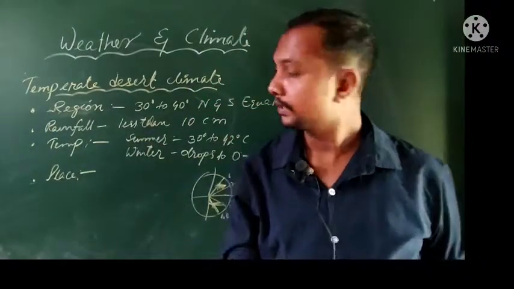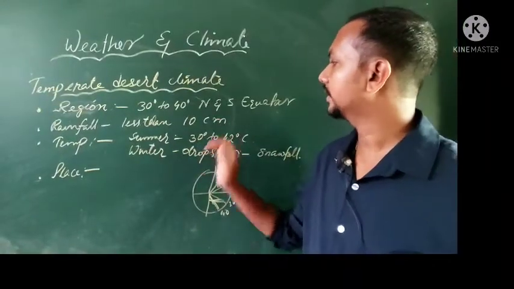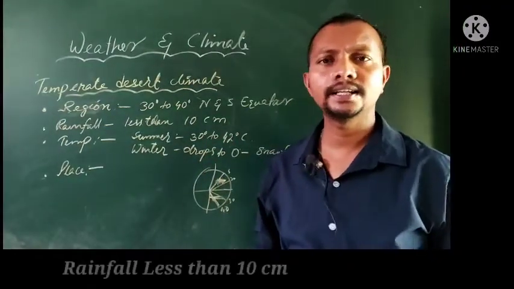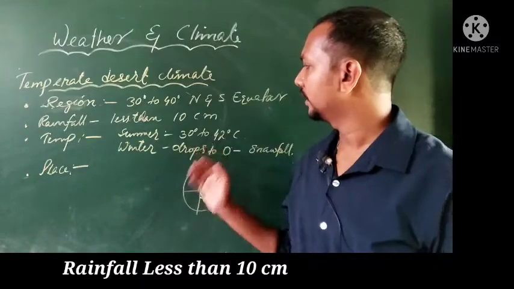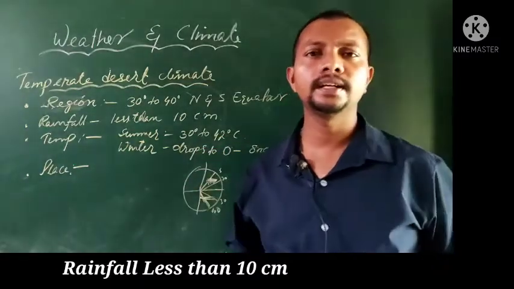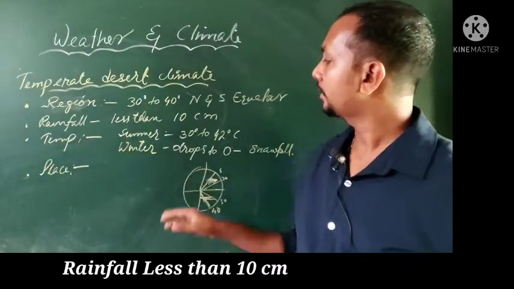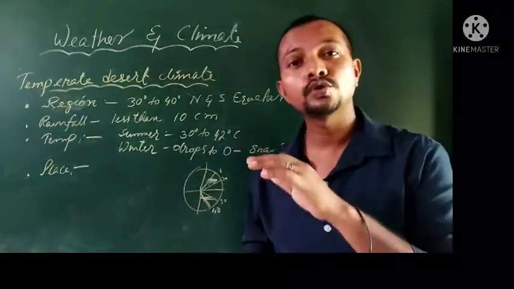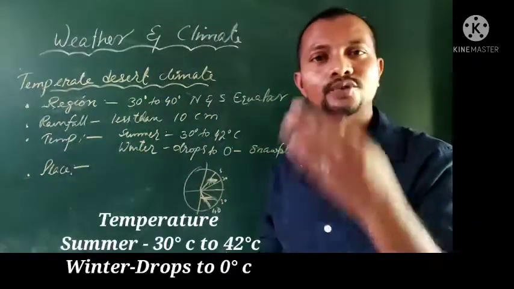As for the rainfall, it is less than 10 centimeters, very little rainfall. And as for the temperature, dear friends, during the summer it goes from 30 degrees Celsius to 42 degrees Celsius.